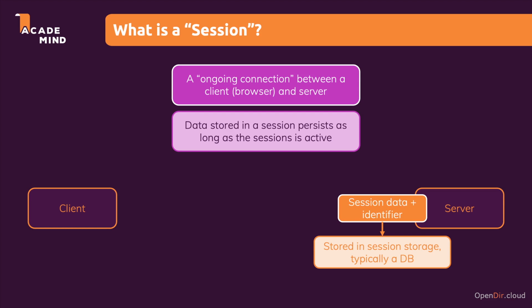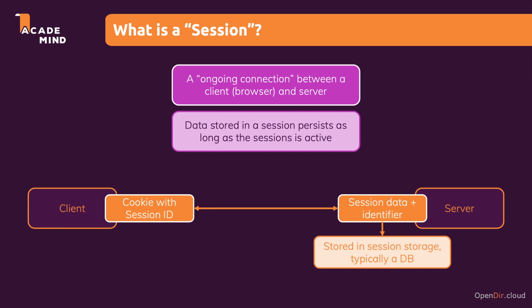Now the client, so the browser, stores a cookie, which is sent by the server, which contains that session identifier. So with that, the client is then able, for future requests, to send that cookie to the server. The server can then look up that session in a database and send that session-specific data back to the client or do whatever needs to be done with that session data. If the session data, for example, contains the information that this client is logged in already, the server may grant access to protected resources. That's the idea behind a session.